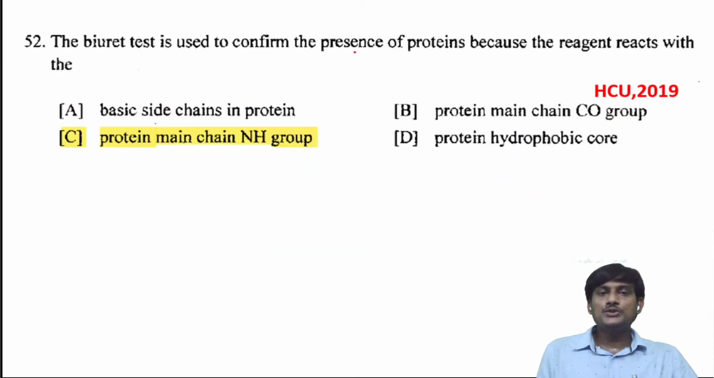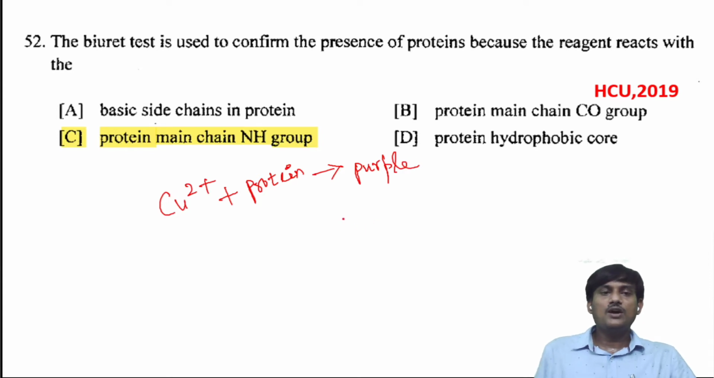The Biuret test is used to confirm the presence of proteins because the reagent reacts with it. In the Biuret test, the reagent contains Cu2+ ions. When you treat with the protein, the blue color of Cu2+ will be converted into purple color. This is due to formation of a complex between the NH group of the protein main chain and Cu2+. There is a coordinate covalent bond between the NH group of the protein main chain and Cu2+.